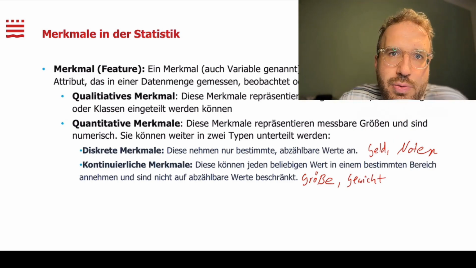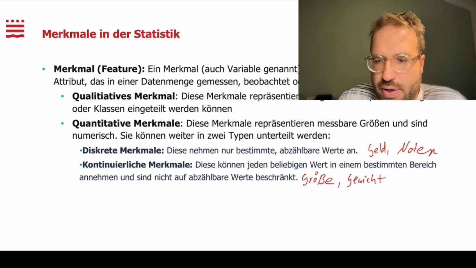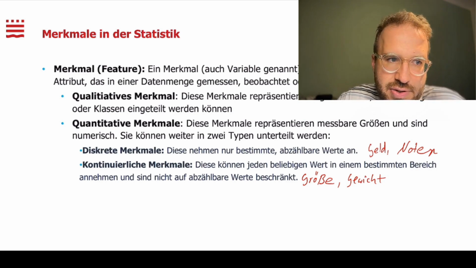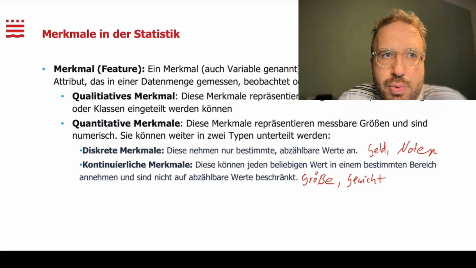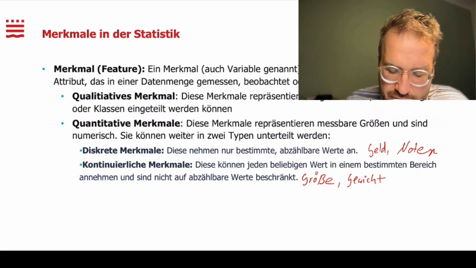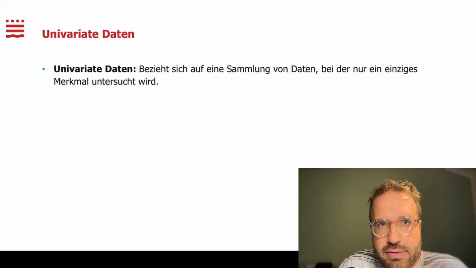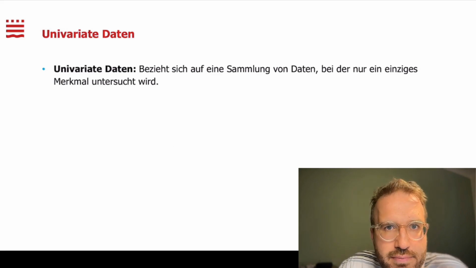And we will actually deal with both things. Discrete values are always a bit easier because we often work with sums, and with continuous features we then need to introduce integrals. But we will get to that over the next few weeks. Exactly, so those were the distinctions in various features. And now let's take a look at what data is.